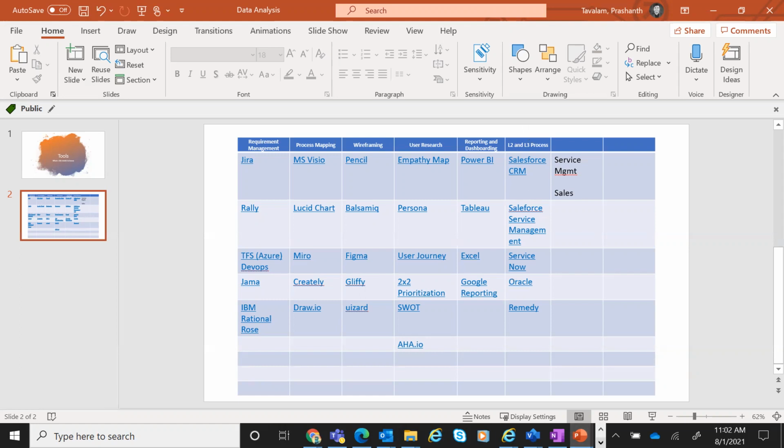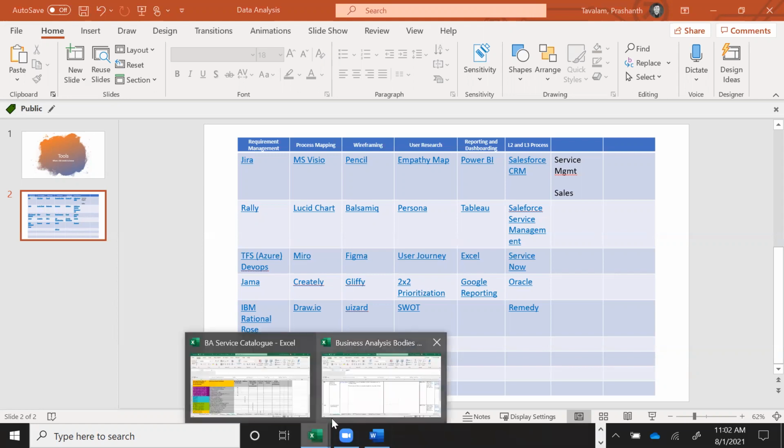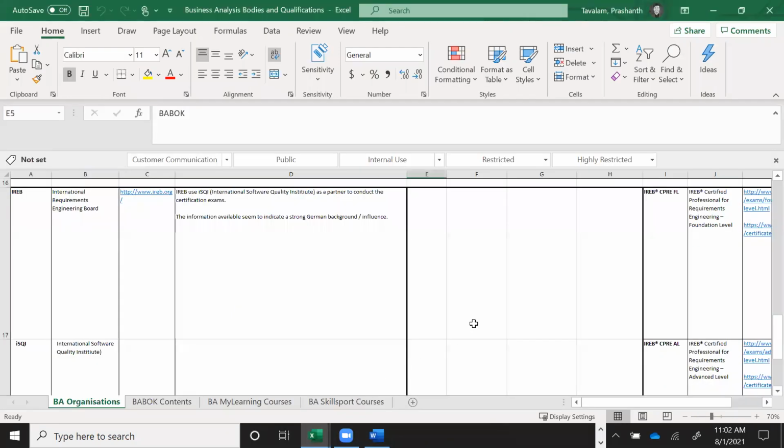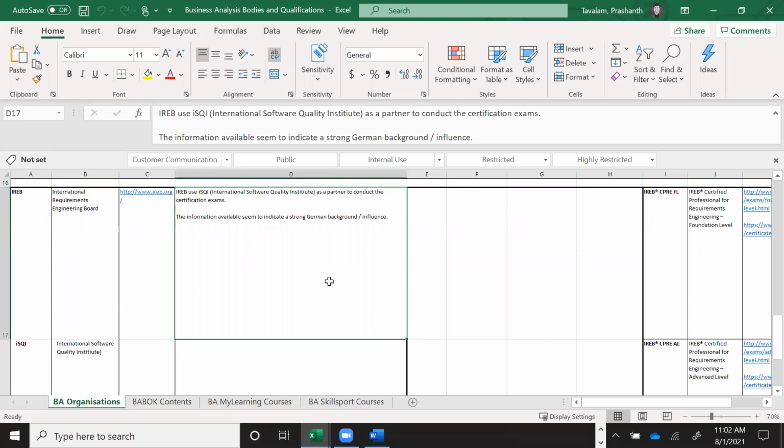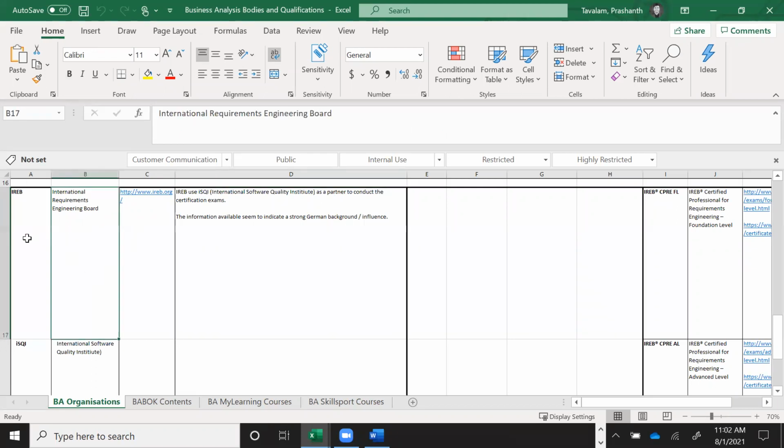Let me quickly also talk to you now about some of the business analysis bodies and some certifications that you can do. If you're very keen on getting a certification in requirement management, I would suggest you do a certificate from IREB, which focuses totally on requirement management.